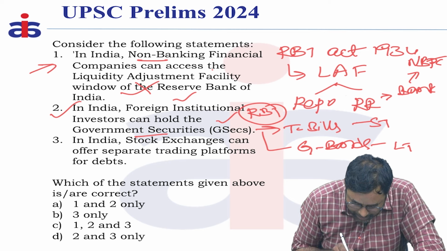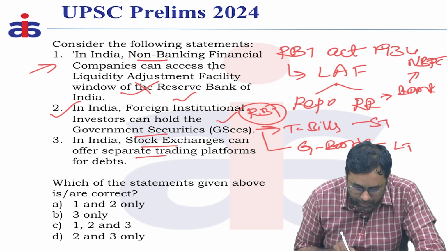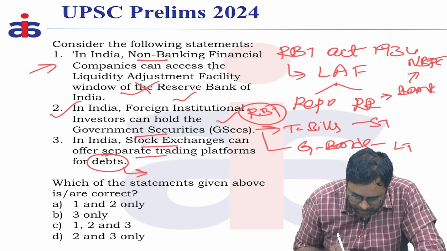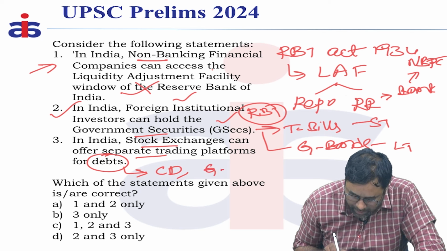The third statement says that in India, the stock exchanges can offer a separate trading platform for debts. Here the debts include corporate debts as well as government securities.